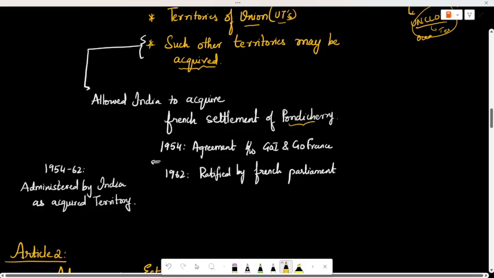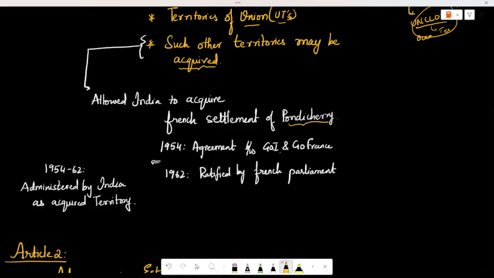Pondicherry was a French colony. The Government of India and the government of France made an agreement, but after that, each parliament should ratify it. Ratifying is nothing but passing the bill that gives this territory to India. There was a French colony in Pondicherry, a territory of France, and they gave it to India.